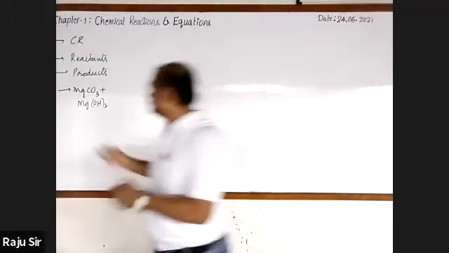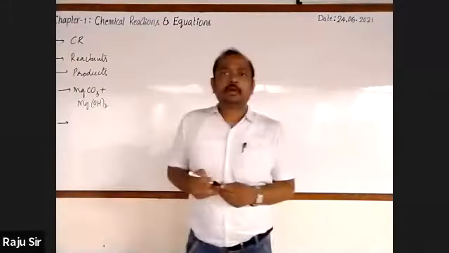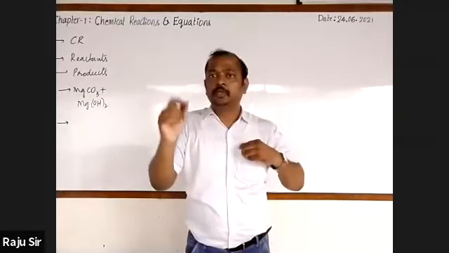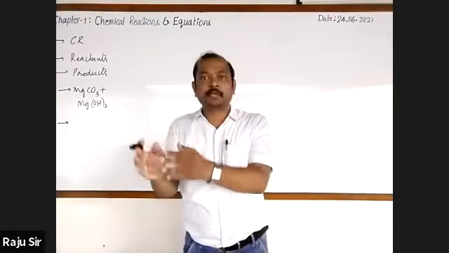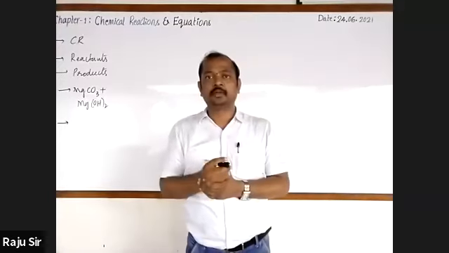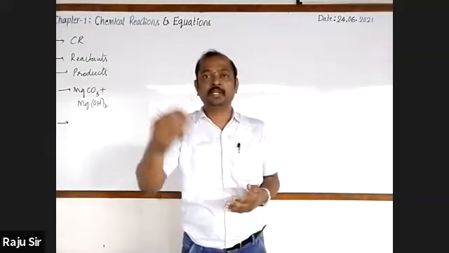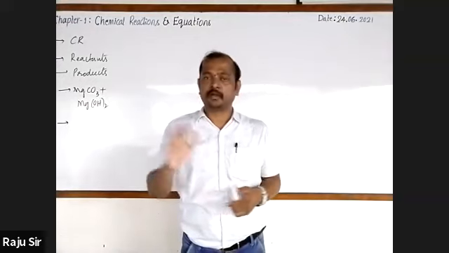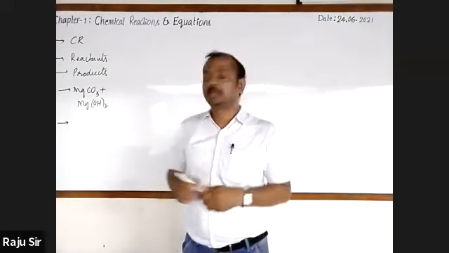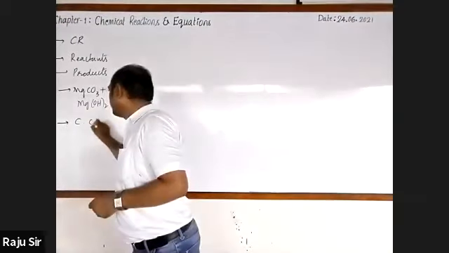And after that, if you want to identify whether a chemical reaction has taken place or not, we will go for observing some criteria, and these observations are called the characteristics of chemical reactions.